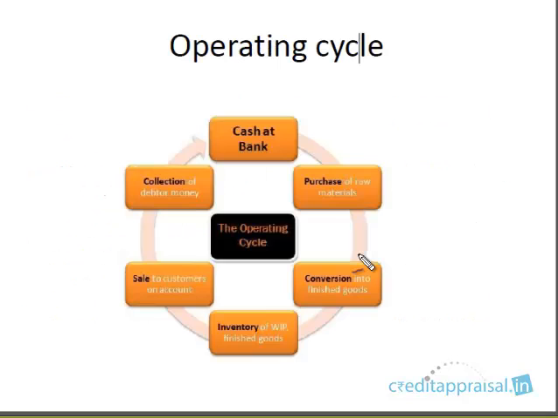So if you put all of this together, this is what we get. This is known as the operating cycle. It starts with cash. With this cash, you purchase raw material and convert it into finished goods. There will be work in progress in between, and then you sell it to the customer, and the customers will not pay immediately. They'll be given something called a credit period. During this period, you'll be having debtors. Then you collect the money, and you get back the cash.